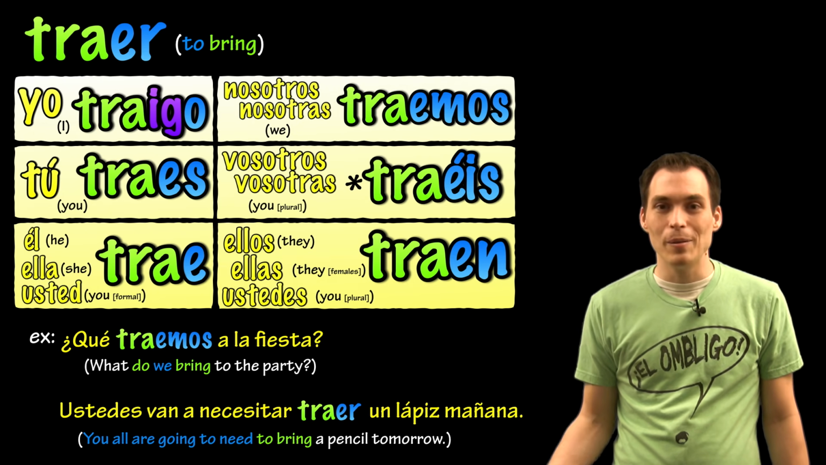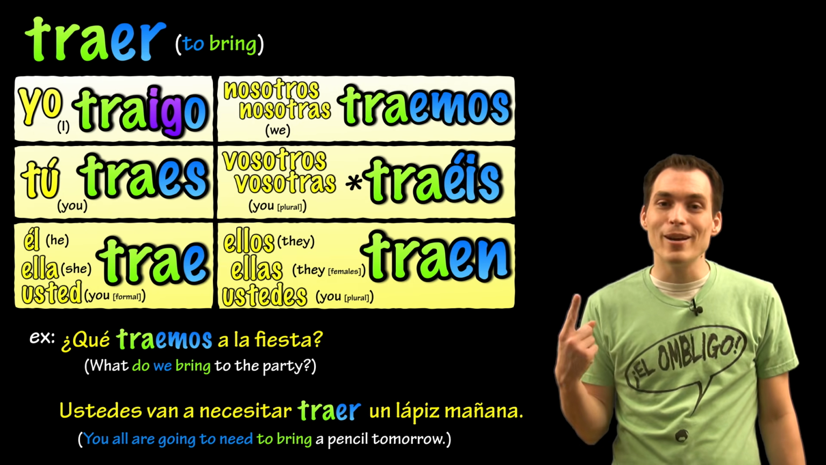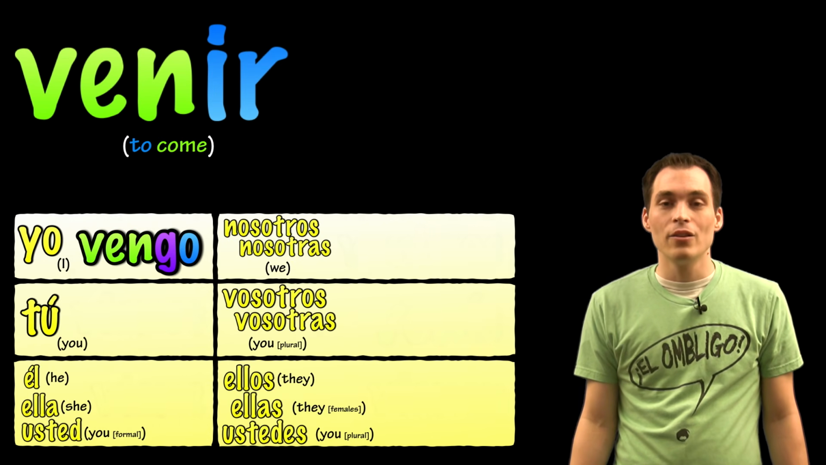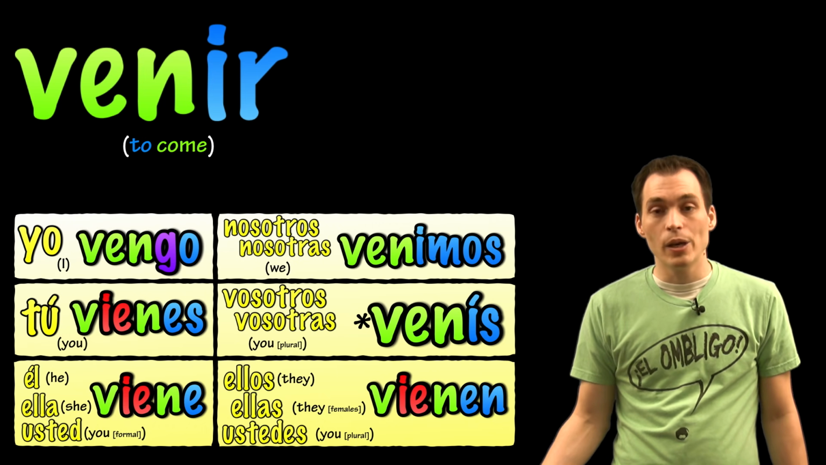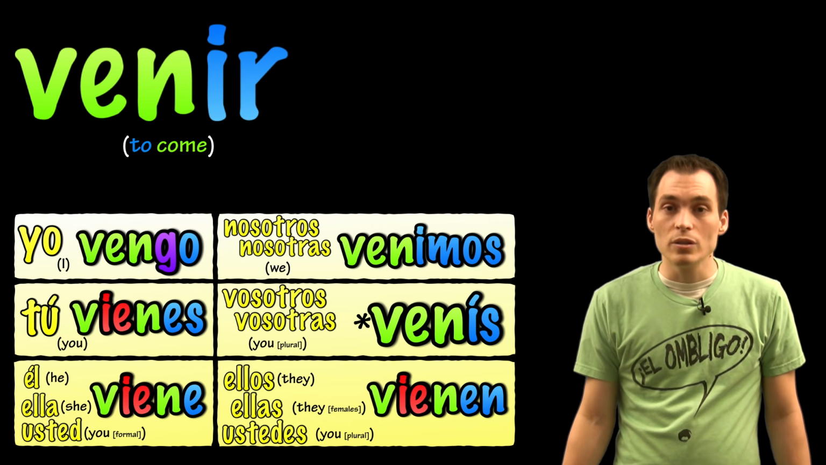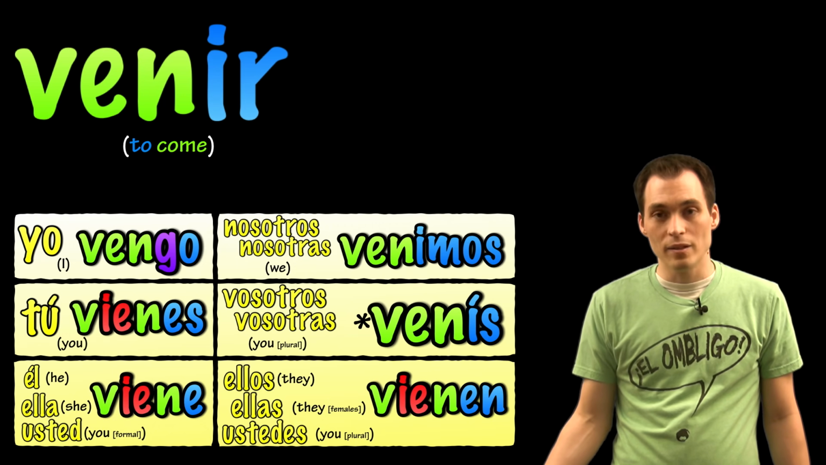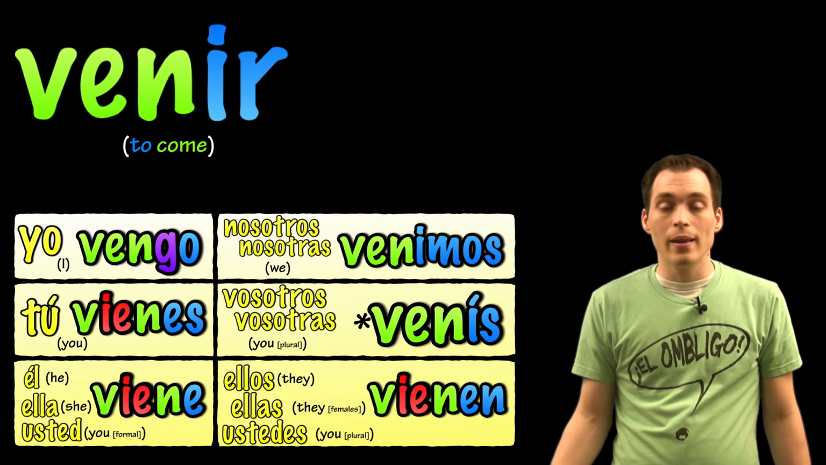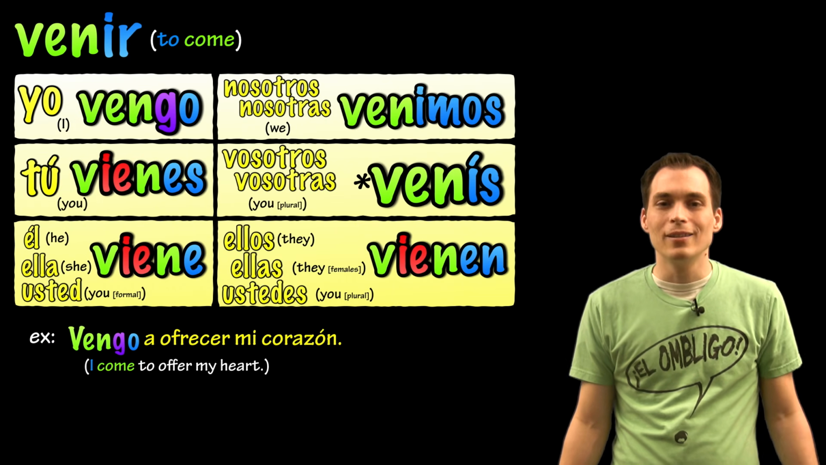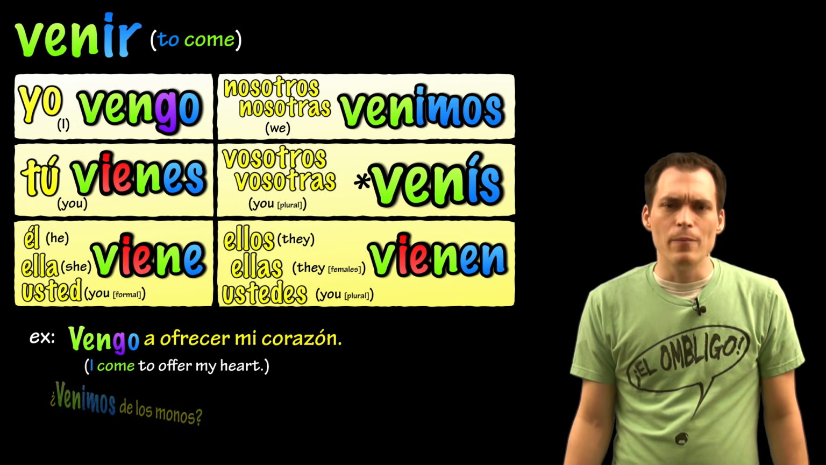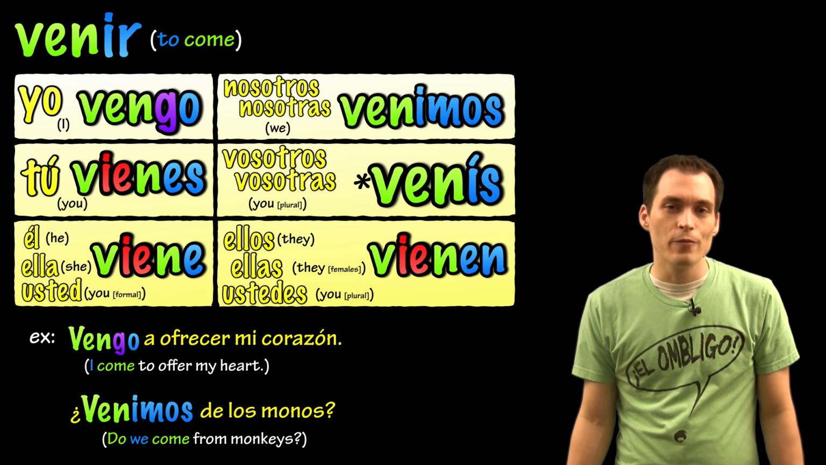Man, these verbs just keep coming, don't they? Oh, that reminds me. Venir, the next verb in the Goyo family, is to come. So, vengo would be I come. Vienes, you come. Viene, he or she comes, or you come, formal. Venimos, we come. Venís, you all come, speaking Spanish in Spain. And vienen would be they come, or you all come. Some examples. Vengo a ofrecer mi corazón. I come to offer my heart. ¿Venimos de los monos? Do we come from monkeys?